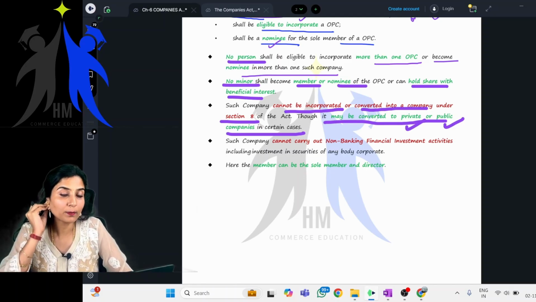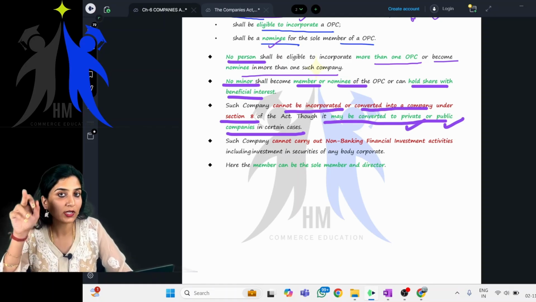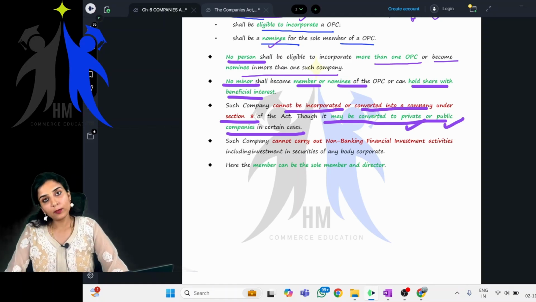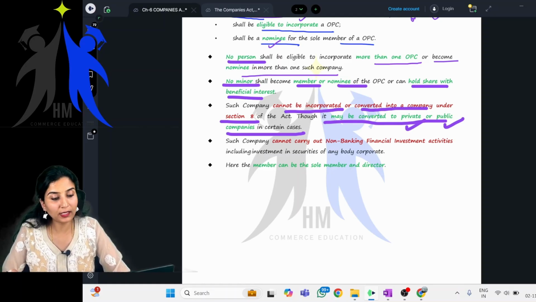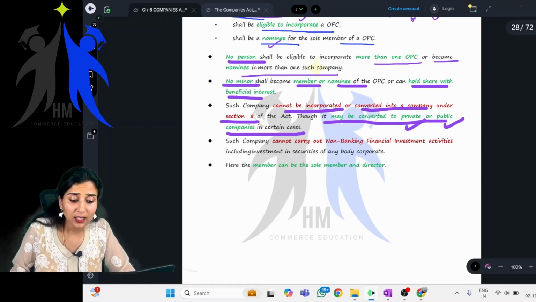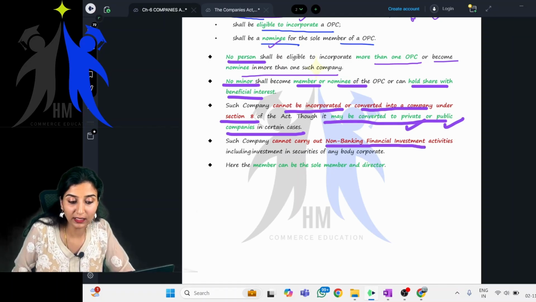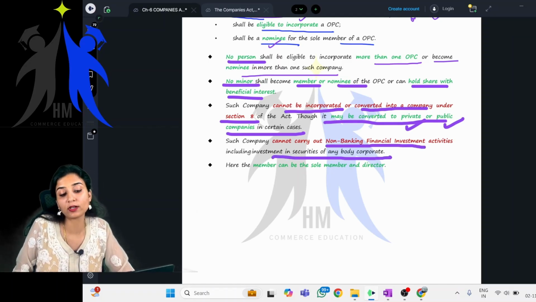So OPC cannot be incorporated or converted into Section 8 companies, but they may be converted into private or public companies in certain cases. Clear?